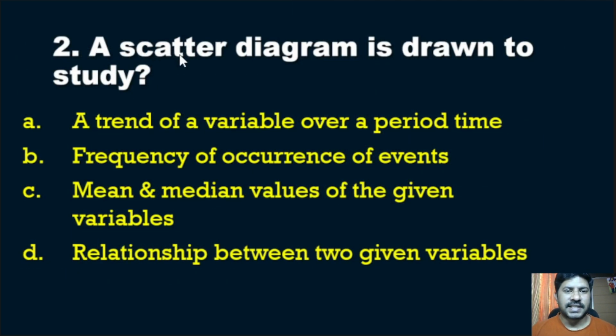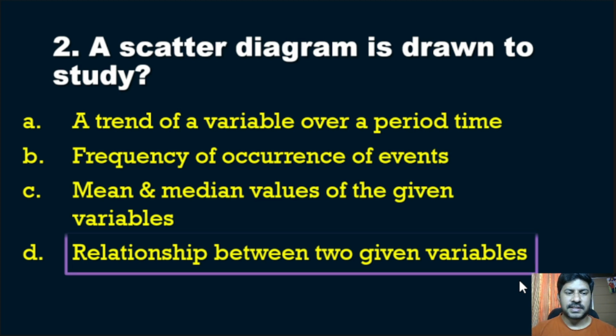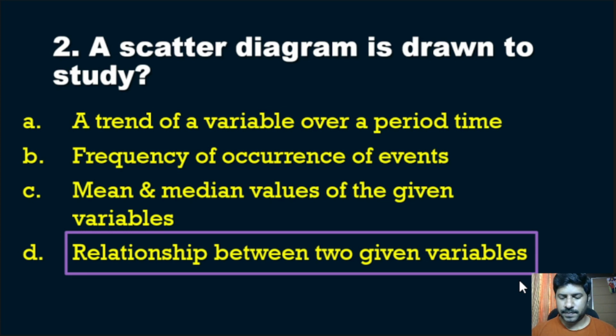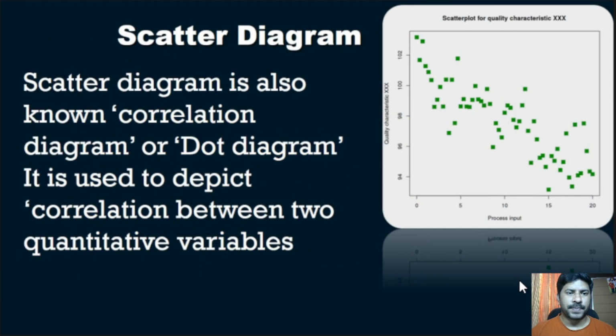Second question: a scatter diagram is drawn to study a trend of a variable over a period of time, frequency of occurrence of events, mean and median values of the given variables, or relationship between two given variables. So correct answer is: scatter diagram is used to represent a relationship between two given variables. So I will show you an example. This is an example of a scatter diagram.